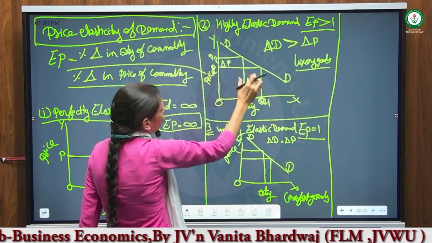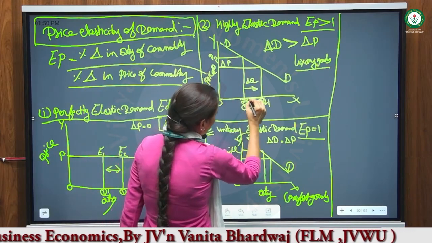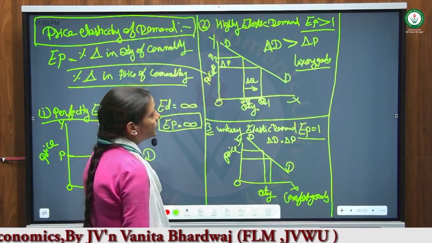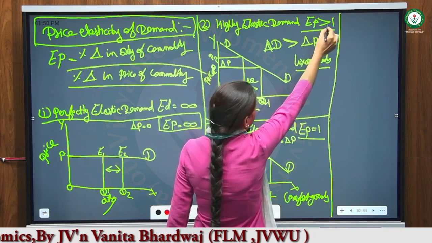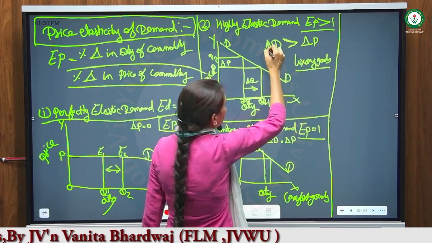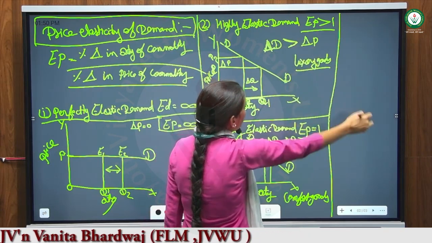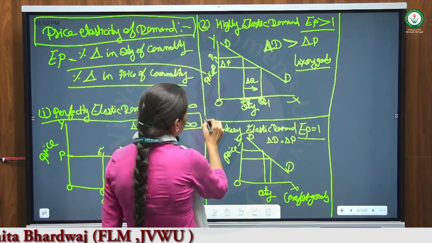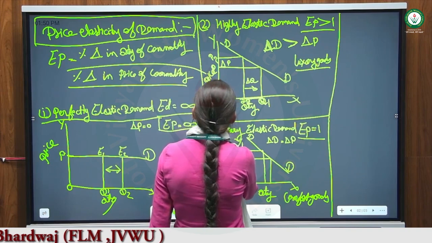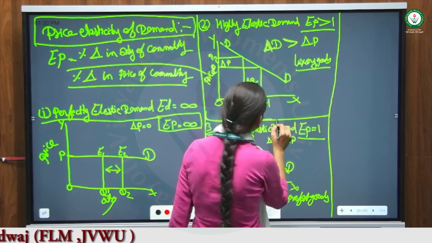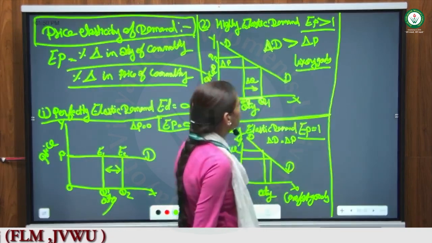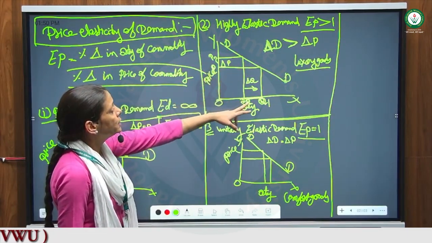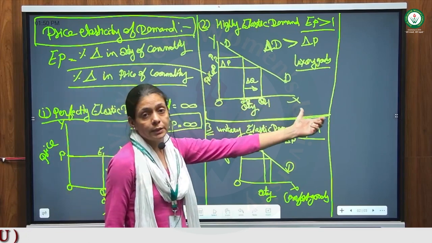Price change is small and demand change is more. That's why it's highly elastic demand. This is the formula: elasticity is more than 1, because the change in demand is more than the change in price. An example of this kind of highly elastic demand is luxury items. Luxury items are the perfect example. When small changes take place in the price, demand for luxury items changes more than the price.